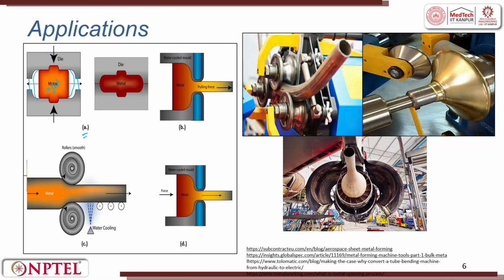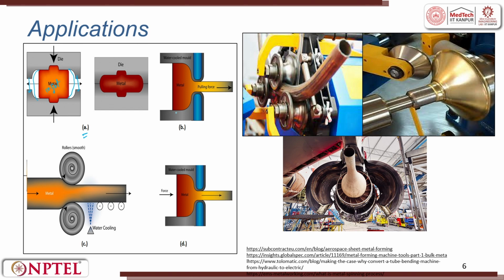So, at regular intervals of time you apply a heavy load, so it tries to take the shape. The spanners which you use in the automobile industry are made by the forging process. It is an impact forging process. If it is a larger component, we use the drop forging process, right. The wheel axles are made out of metal forming processes.